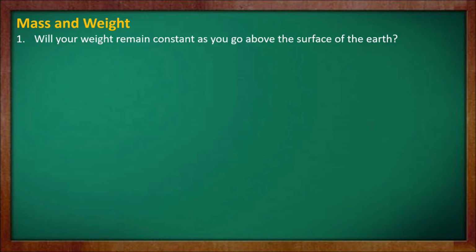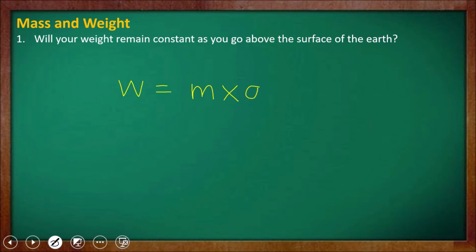Now, will your weight remain constant as you go above the surface of the earth? See the formula of weight. W is equal to m into g. The mass of the object does not change above the surface of the earth, but the value of g can change when the height of that object from the earth's center or the earth's surface keeps increasing.